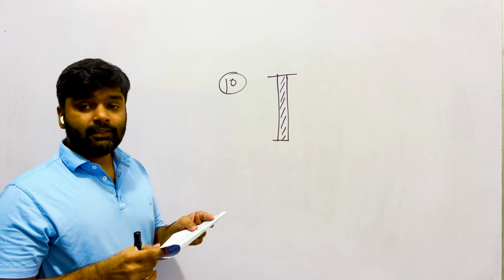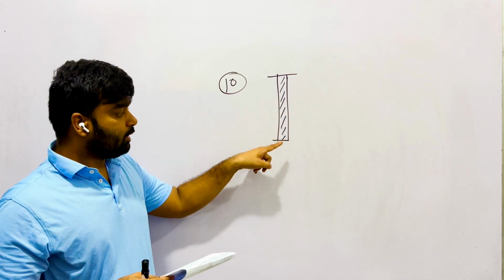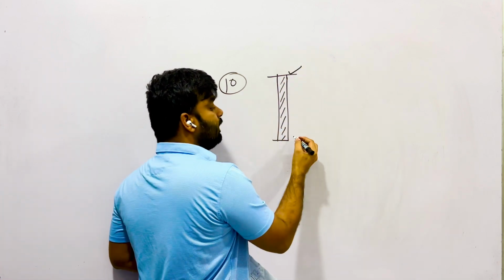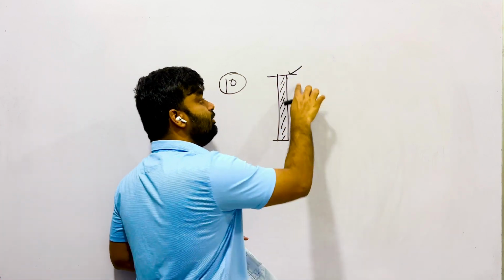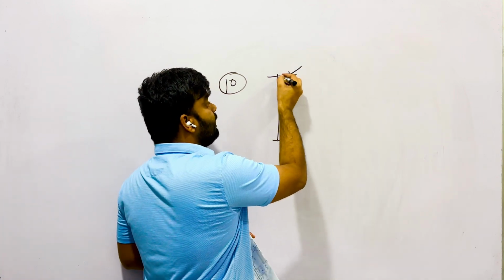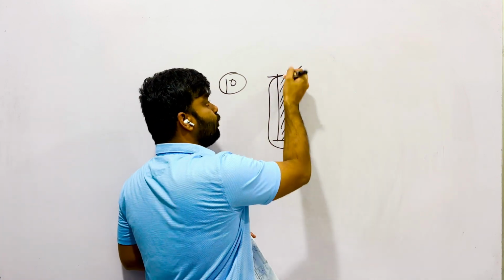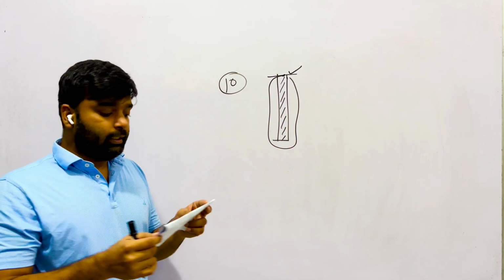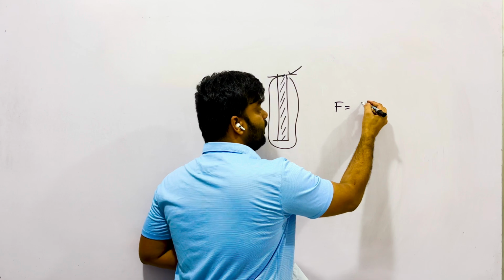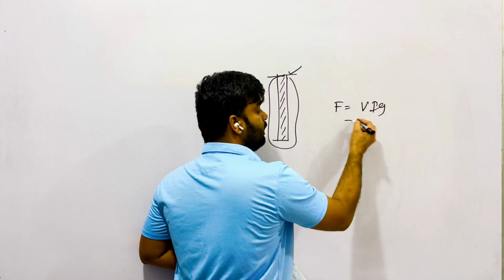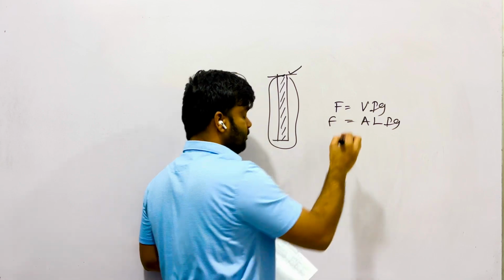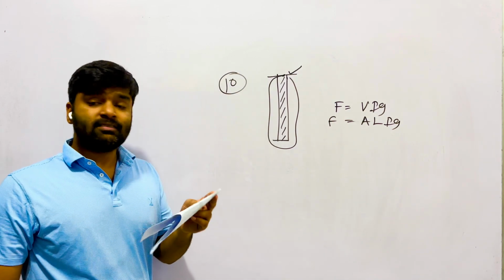If the wire breaks, it will happen not at the bottom, at the top only, because the tension increases upward. Therefore, we have to check this point. At this point, the whole weight of the wire is suspended. Therefore, force is equal to the own weight, V rho g. Instead of volume, you can put area into L rho g. That is force. Here it is given as breaking stress.